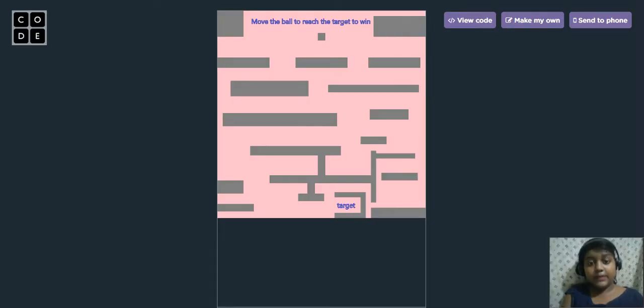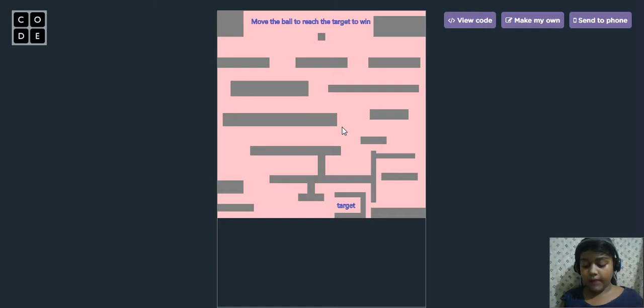So this is the project. Move the ball to reach the target to win. What they are saying means the ball shoots. So this is the ball, and this is the target. This ball should move to the target and it will come to win. So it will say that you win.